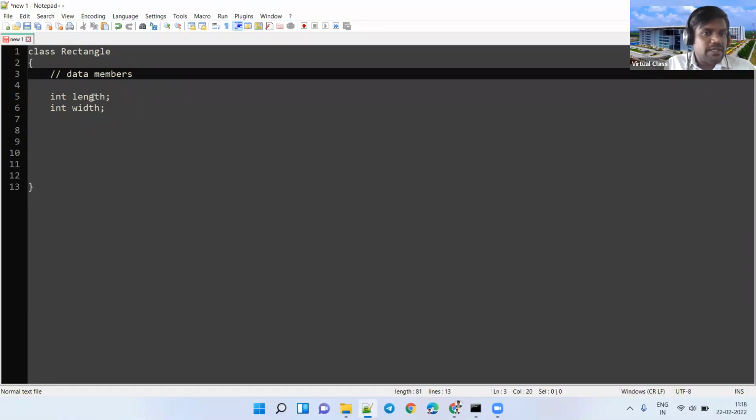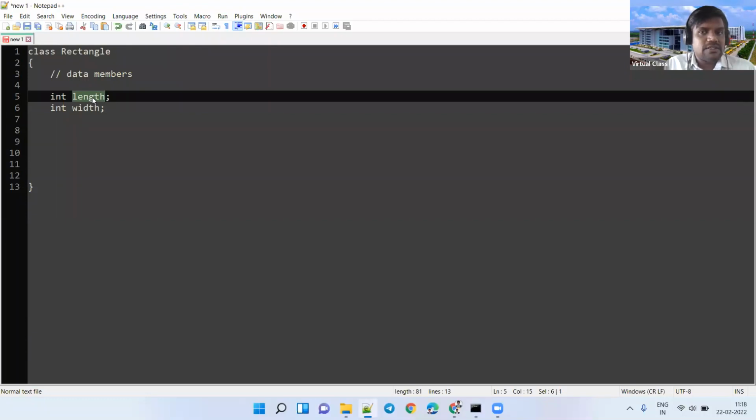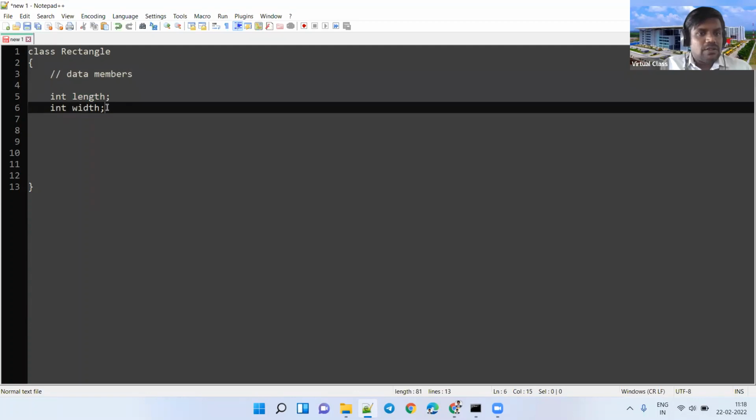What type of variable is it? We discussed three variables so far, right? Local, instance, and class variables, so remember all those things. These are the data members, and I just consider them instance variables. Whatever properties the class has, we declare them as instance variables or class variables. You know the difference between instance variables and class variables; I'll leave that aside now. I consider them as instance variables.